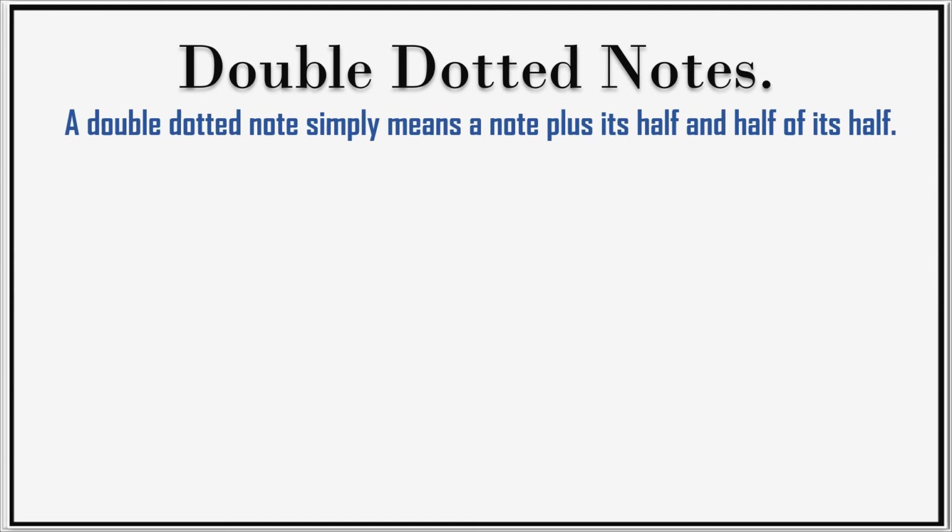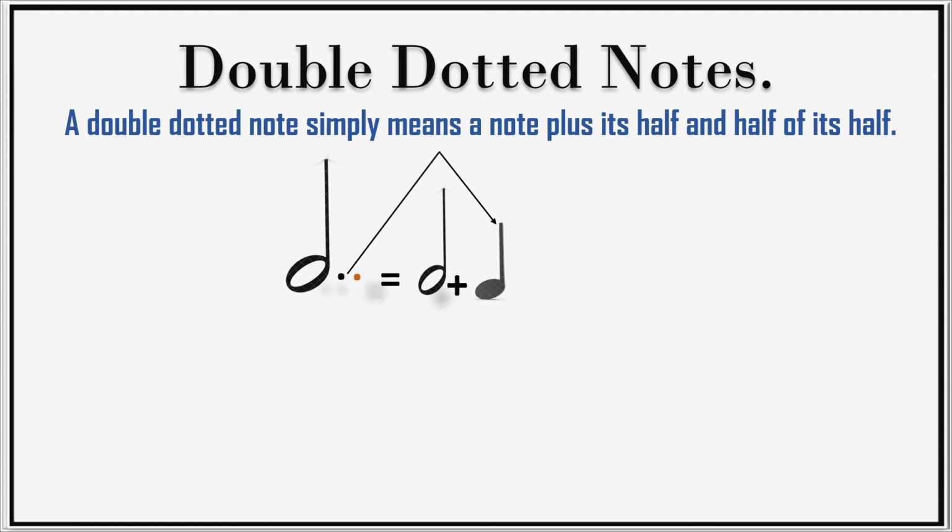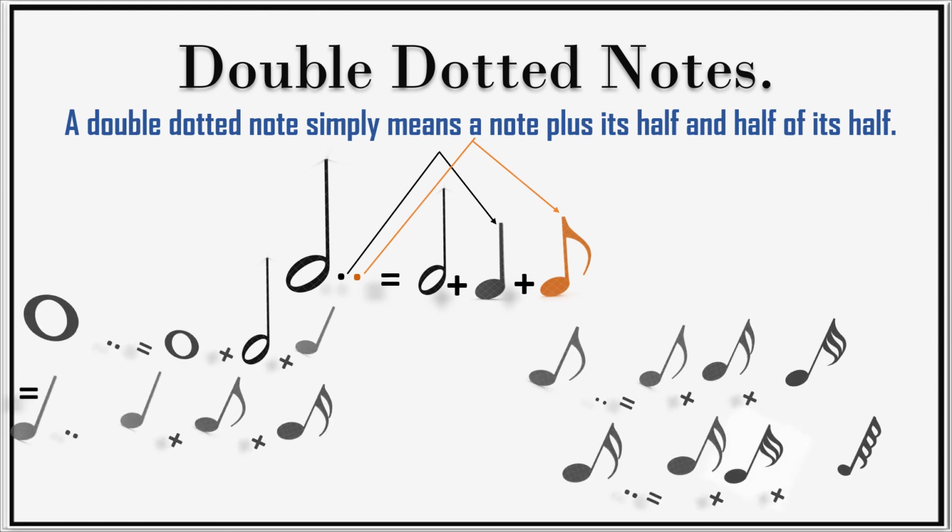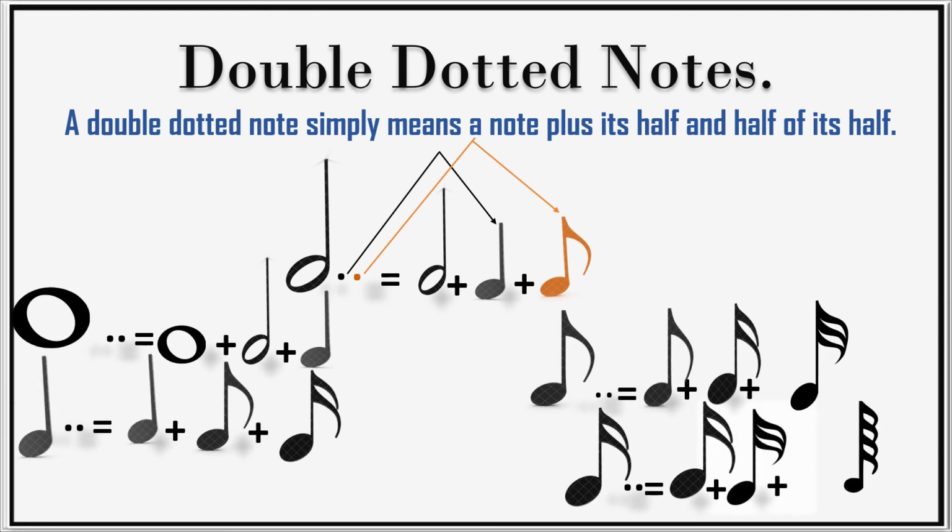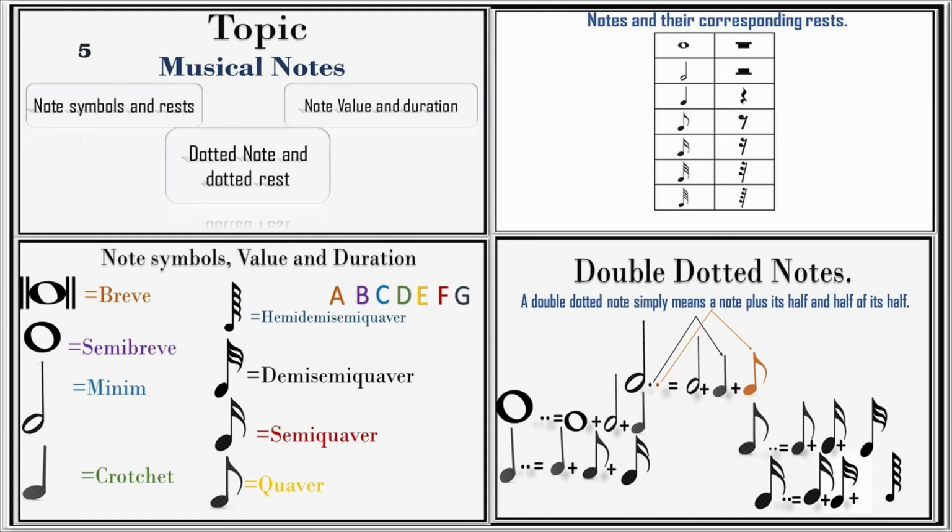If we have a double dotted minim, what it means is minim plus crotchet, which is the half being represented by a dot, and a quaver, which is the half of crotchet. This rule applies to every other double dotted note. Now, we have learned a lot today, let's stop here.